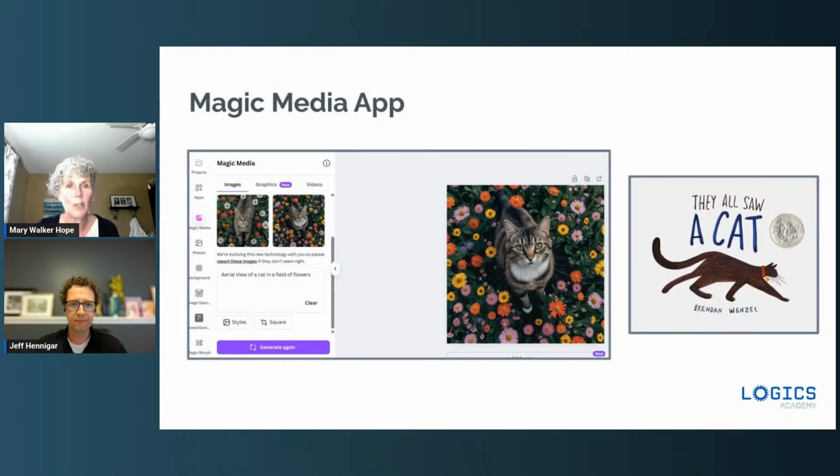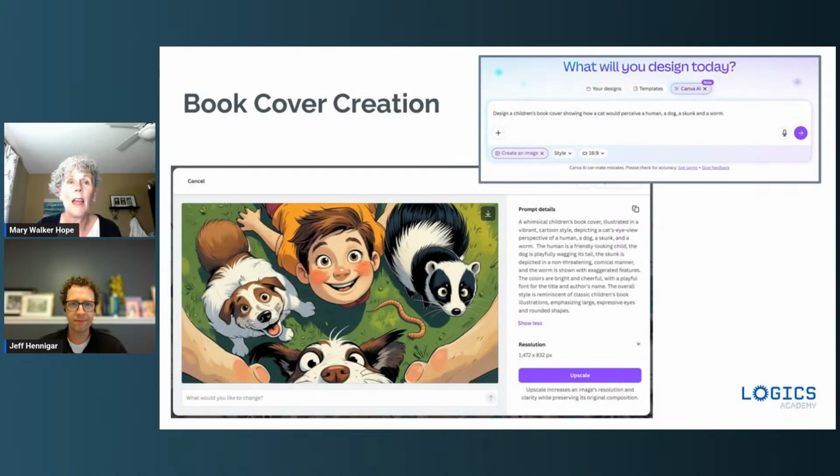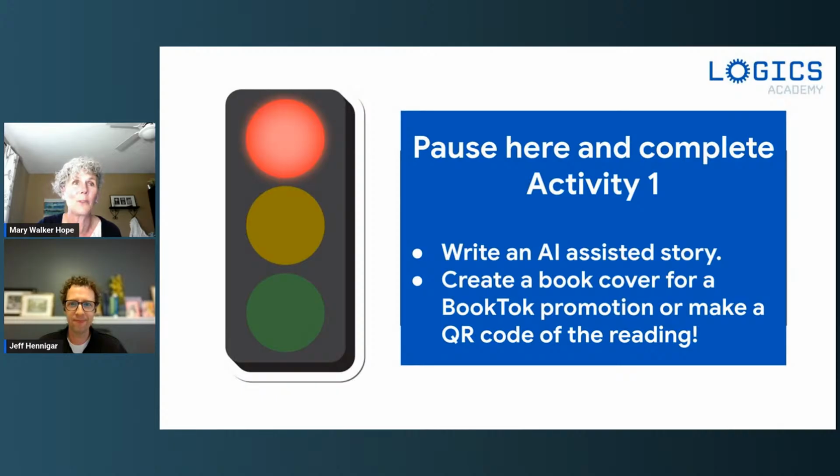So again, I'm going to show you that in just a moment as well. And maybe you're going to create that book cover just to go along with a simple book like They All Saw a Cat. And this is one that I just popped in, and I said, tell me what a cat's perspective would be of seeing a human, a skunk, a worm, and a dog. And this is what it came up with, and it went into all kinds of detail about it. It's a whimsical animated book about, so it just adds all kinds of information in. So we'll get into that as well.